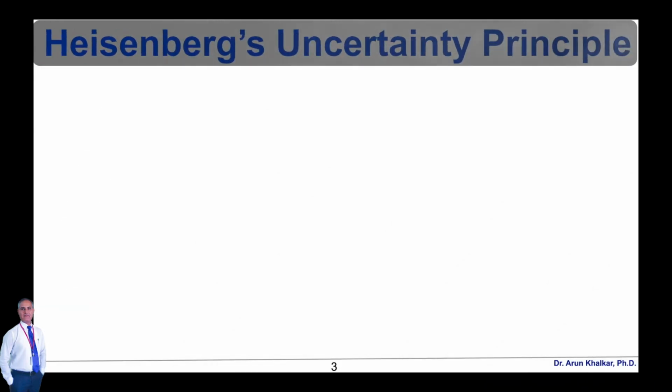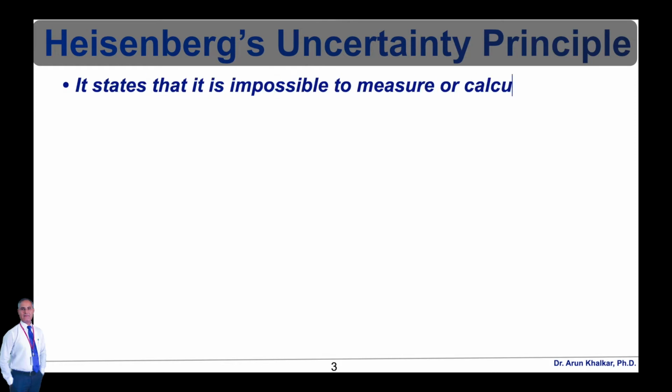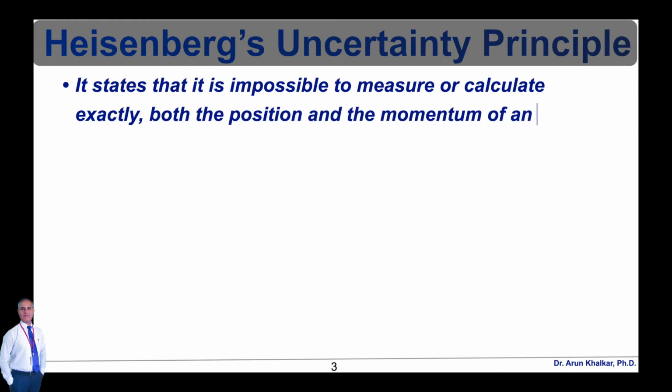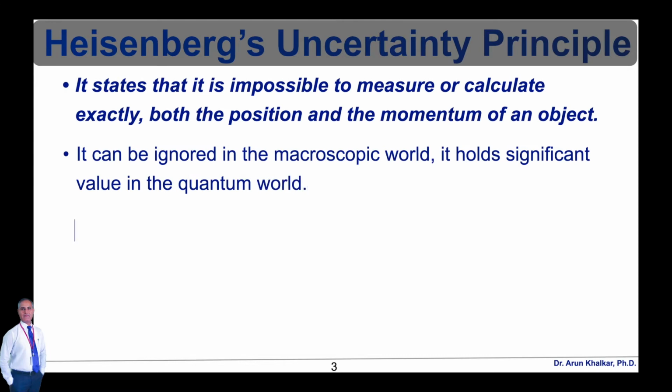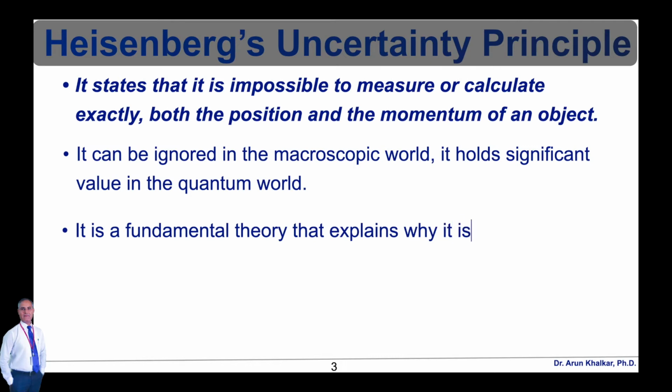Heisenberg's uncertainty principle states that it is impossible to measure or calculate exactly both the position and the momentum of an object. This principle is based on the wave-particle duality of matter. Although it can be ignored in the macroscopic world, where the uncertainties in the position and velocity of objects with relatively large masses are negligible, it holds a significant value in the quantum world.